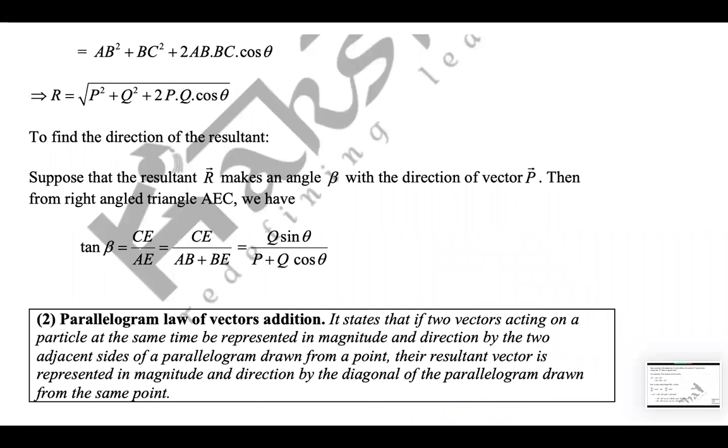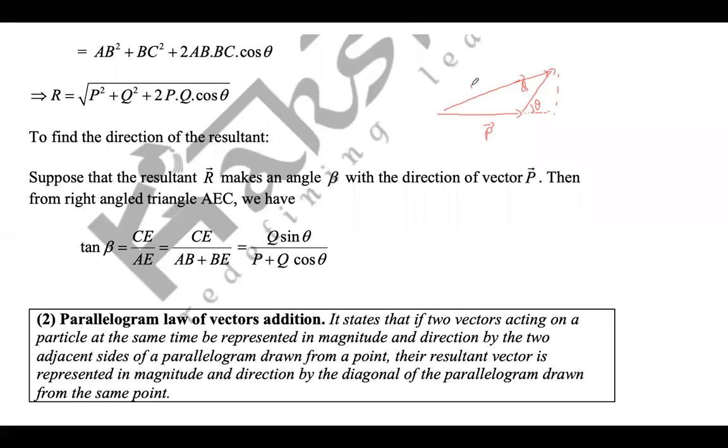What is important, I'll share with you so that you can look at it later for your information. Basically, let's say we have a vector P and another vector Q, and P and Q make an angle theta with each other, right? So this is your resultant vector and this is your vector Q. The resultant vector R is given as the square root of P square plus Q square plus 2PQ cos theta.